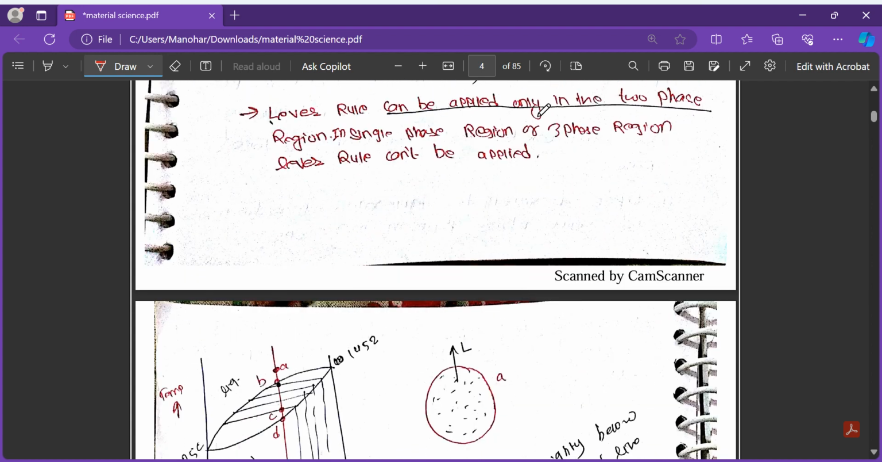So the lever rule can be applied only in the two-phase region. In a single-phase region or a three-phase region, the lever rule cannot be applied. The basic principle is that there is a two-phase system, then you can apply the lever rule. For one phase and for three phases, we cannot apply it.